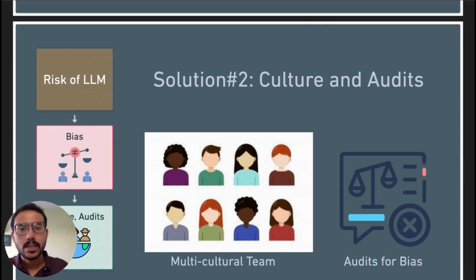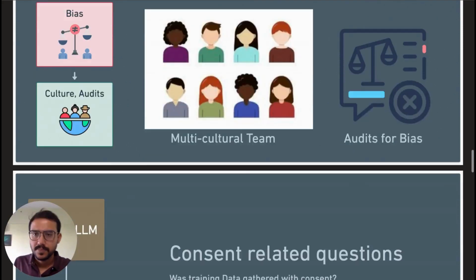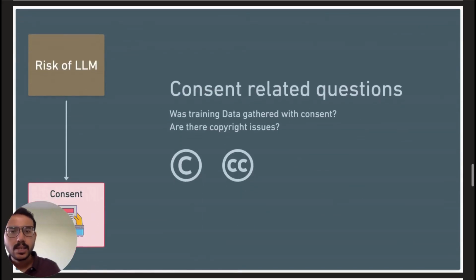So now let's come to the next risk. The next risk is consent. Is the data that you are giving out gathered with consent? Are there copyright issues? Right. So these are the things that you can and you should ask for. This should be included in an easy to find, understandable fact sheet.